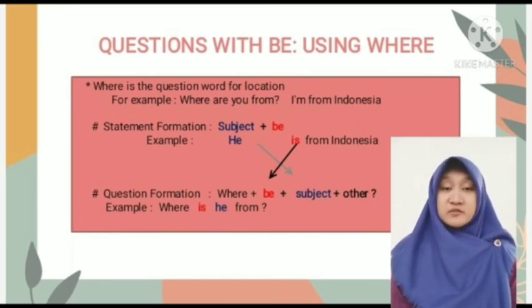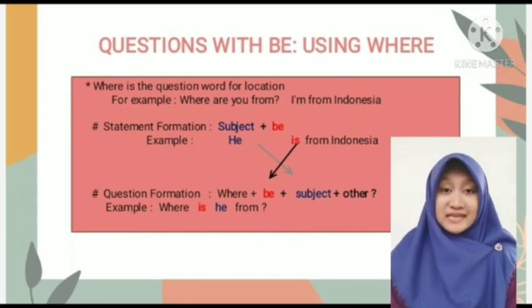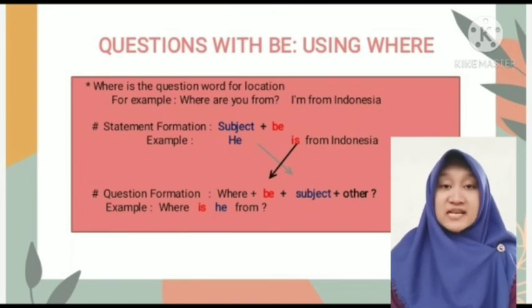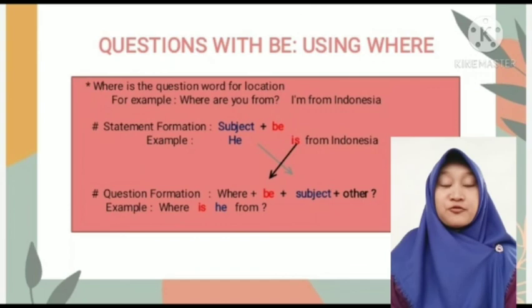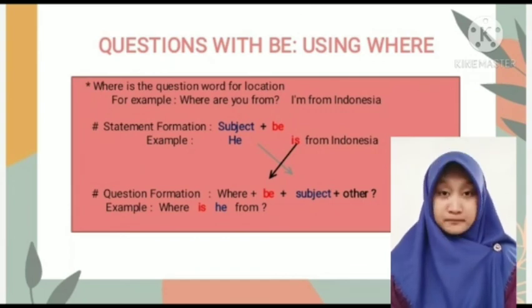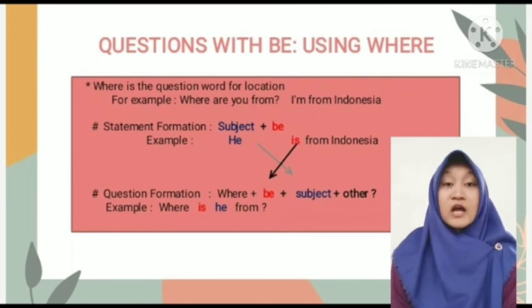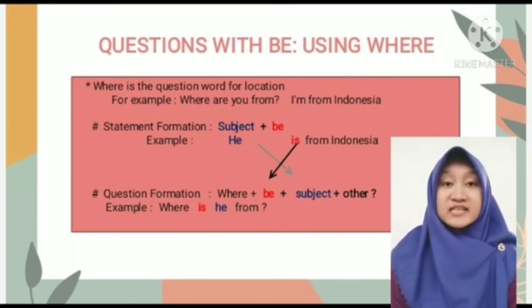He is the subject and is is the be. Here, the subject is in first place and be is in second place. Second, question formation. For example, where is he from? Notice be is in first place and the second place is the subject.